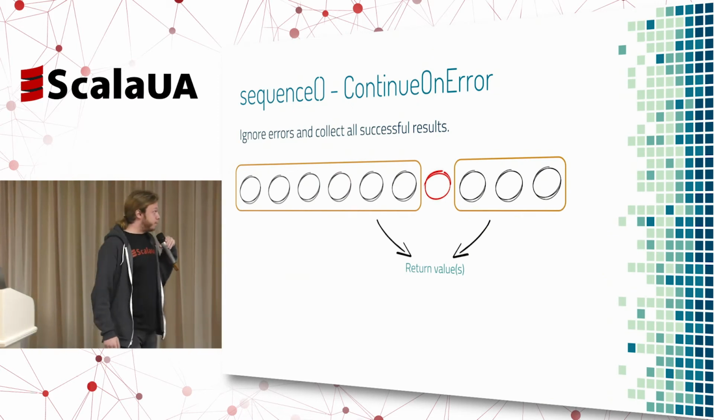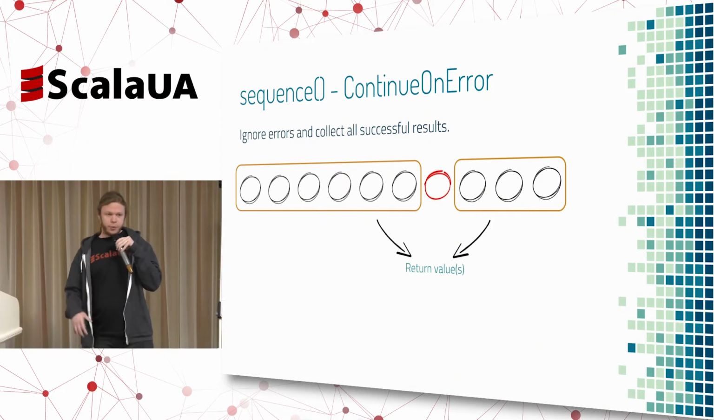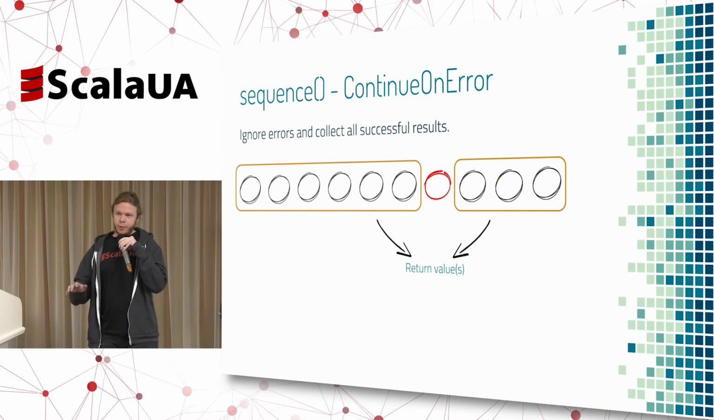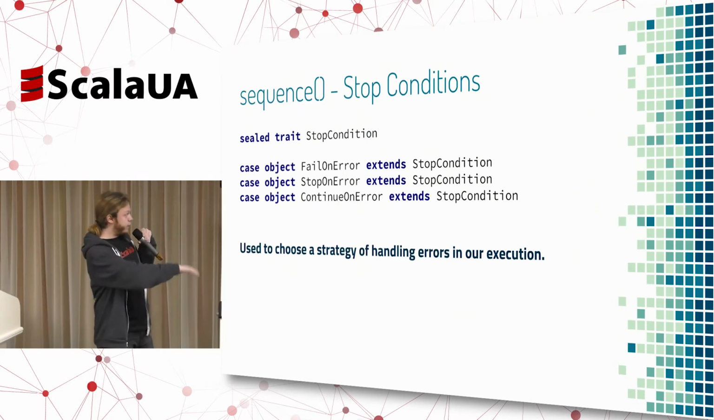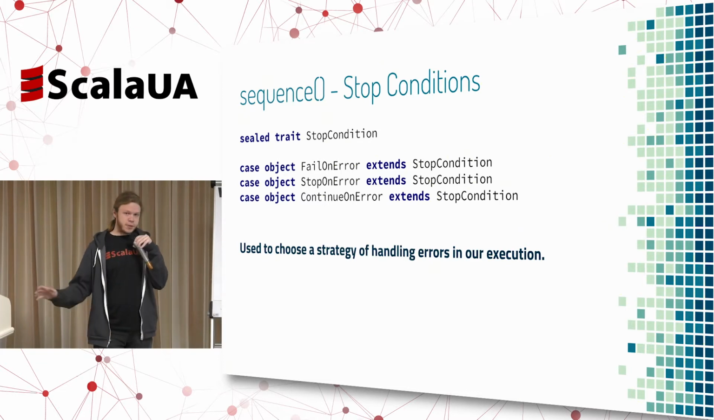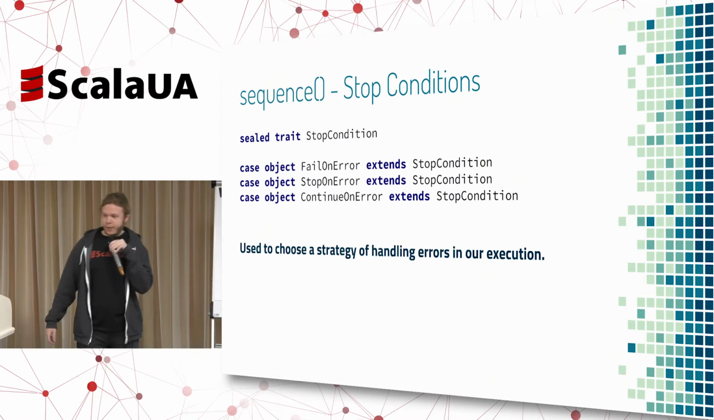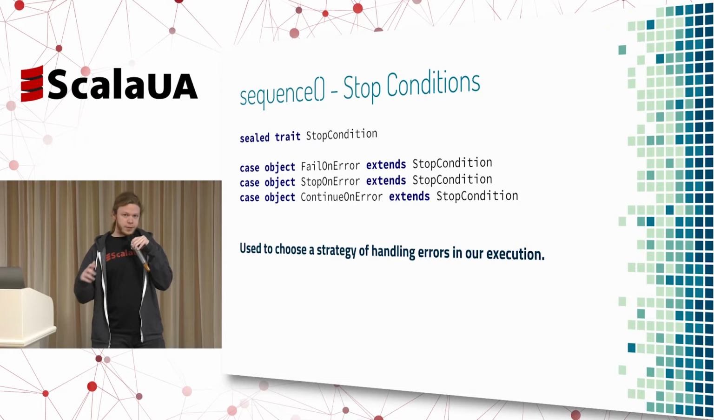The third one, continue on error. Continue on error says let's ignore all the errors. Means that whatever the sequence we're given, we're just ignoring all the failed computations. Means that we'll wait for all the futures to complete and then return only the successful values. Let's take a look at the definition. That's actually the trait that defines the stop condition. As we said, fail on error fails immediately, stop on error just stops whenever we encounter an error, and continue on error ignores all the errors. This gives us the ability to choose the strategy of handling errors in our sequence execution.